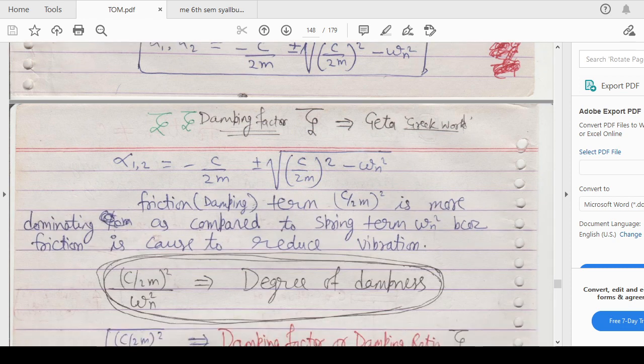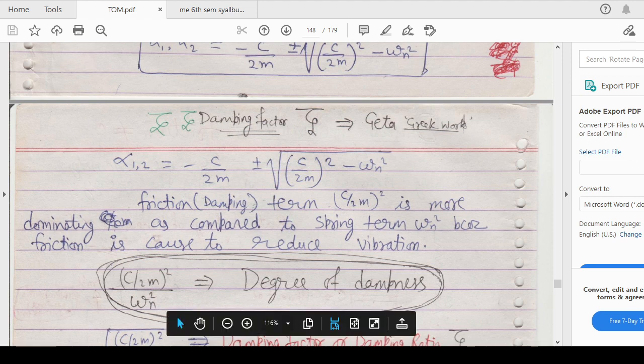Now we have to find out a few factors. As you know, alpha 1 and alpha 2 can be rewritten with this formula. There is a term, the friction or damping term, c by 2m, which is more dominating as compared to the spring term, which is omega n square, because friction is the cause that reduces the vibration. So friction here is reducing the vibration, and that's why it is the more dominating term.